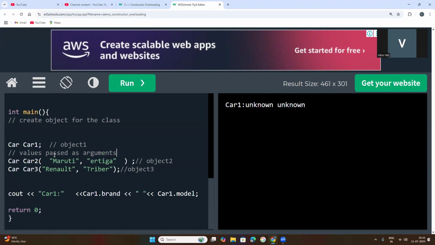Okay, understood that. Now if I want to get car1, the car1 result is there with unknown values. Why car1? Because you have not passed any values here. You have not passed any value. If you kept the brackets here, then what happened?